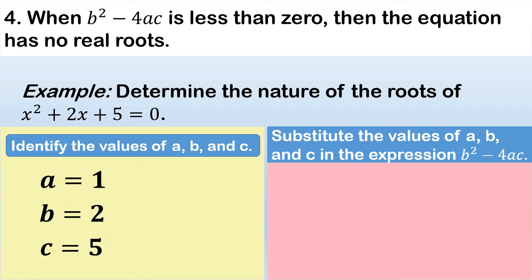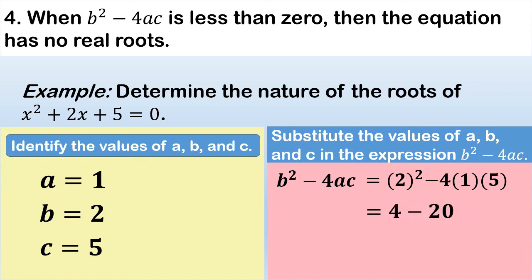So, b squared minus 4ac will become equal to 2 squared, 2 is the value of b, minus 4 times 1, which is the value for a, and 5 for the value of c. So, 2 squared is equal to 4, minus 4 times 1 times 5 is equal to 20. 4 minus 20 is equal to negative 16.